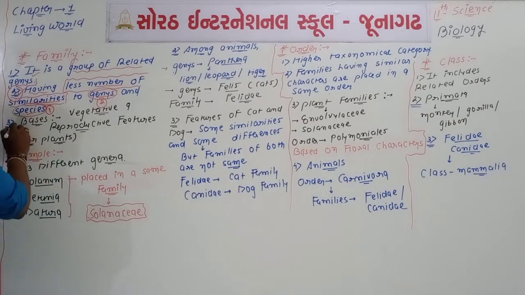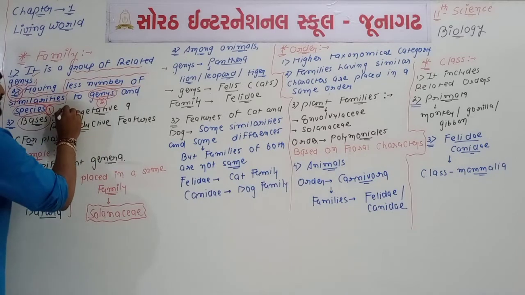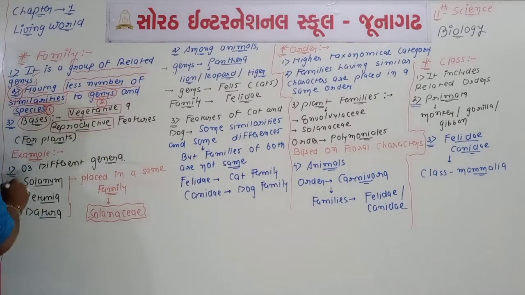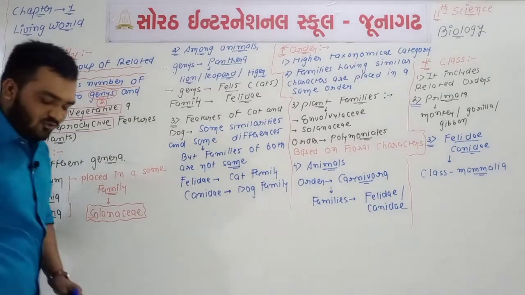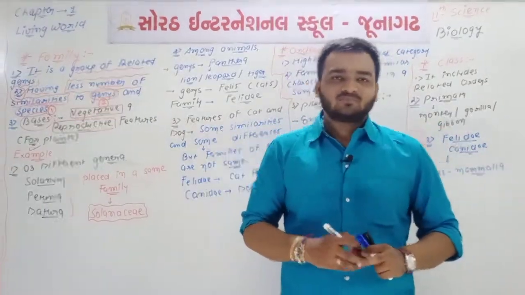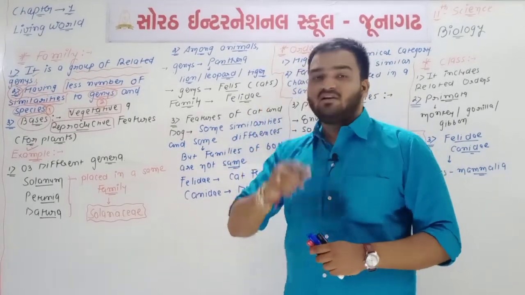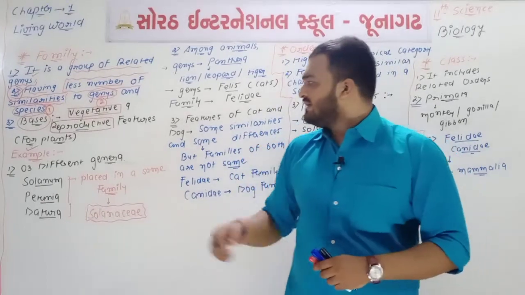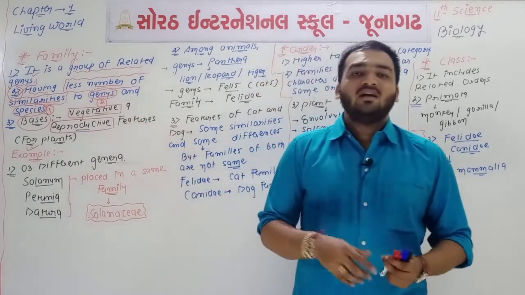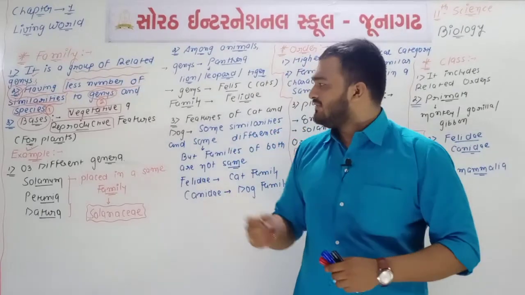Now see point number 3. What are the bases? Two different types of features are there. The first one is the vegetative features, and the second one is the reproductive features, for the plants. So if you are doing the classification for plants, then two main features are included. These two main features are used for classification in a particular family: the first is vegetative features and the second is reproductive features, their mechanism and mode.